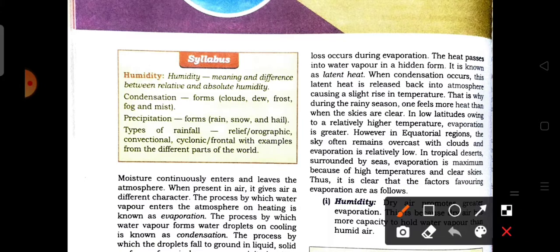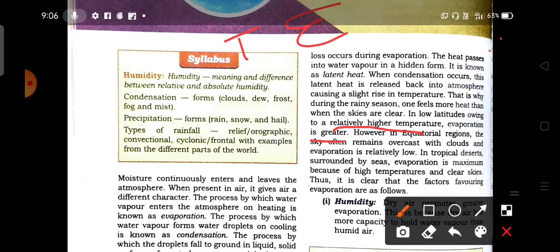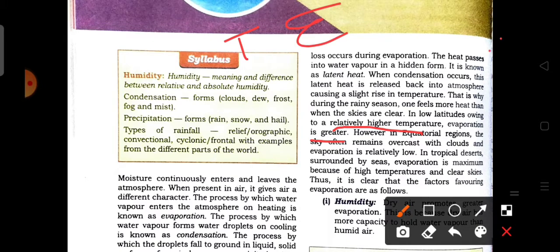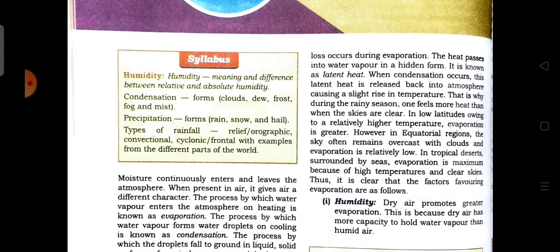In lower latitudes, owing to a relatively higher temperature, evaporation is greater. That means that temperature is related with the evaporation. So if the temperature is higher, then the evaporation rate is also higher.